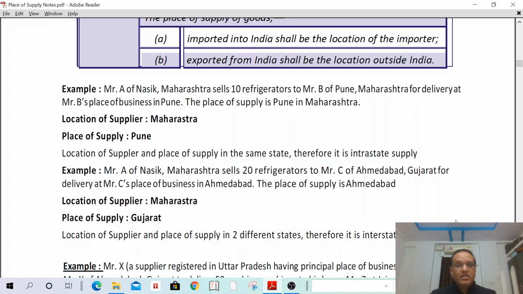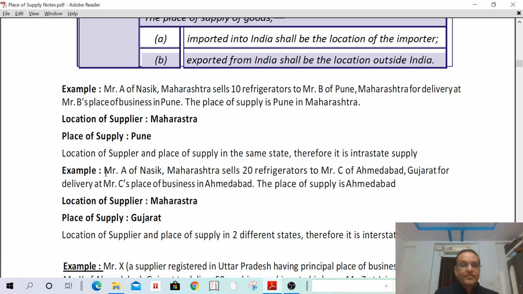Okay. What is the location of supplier? The location of supplier is A. Mr. A is the supplier. What is his location? His location is Maharashtra. Where has he supplied? He has supplied to B's place, that is also in Pune. So Pune also is in Maharashtra state. Therefore, place of supply is Maharashtra, Pune. Location of supplier and place of supply are within the same state. Therefore, it is treated as an intrastate supply.